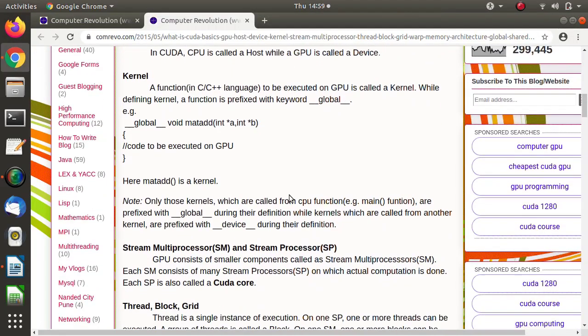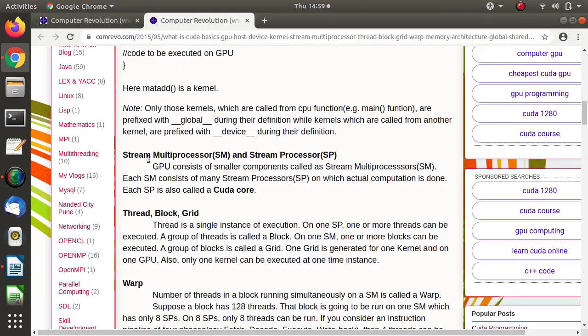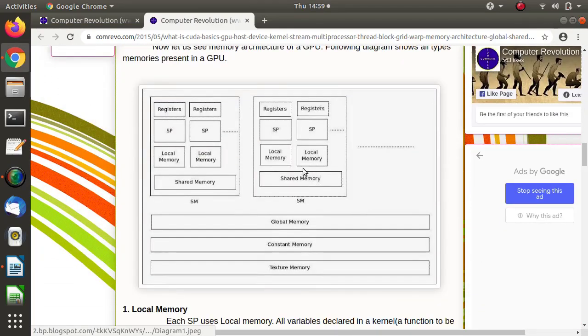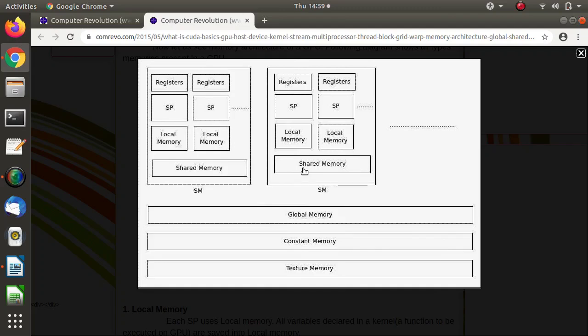Now see, we will move to another concept, another terminology, that is the stream multiprocessor, in short called SM, and the stream processor, in short called SP. Stream multiprocessor and stream processor, in short SM and SP. For that we will look at this diagram. I zoom it out.